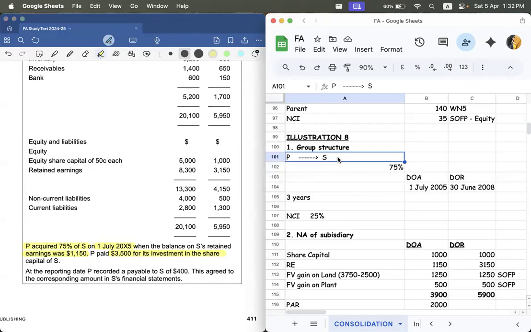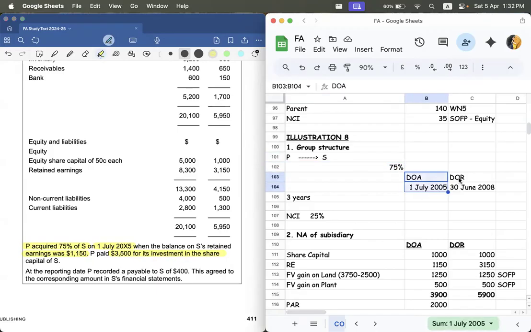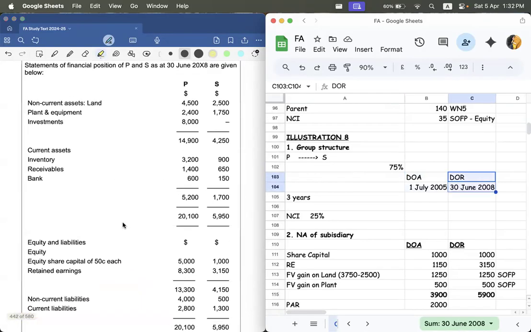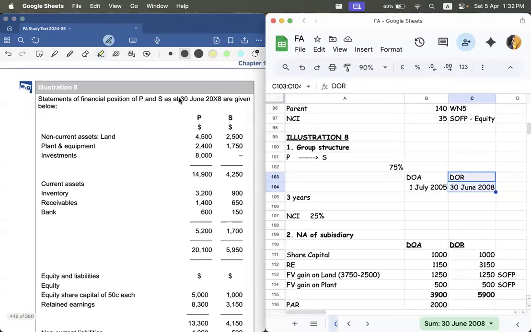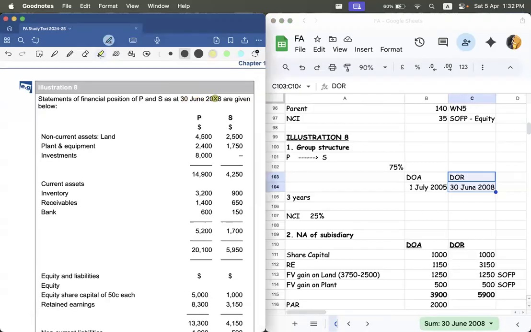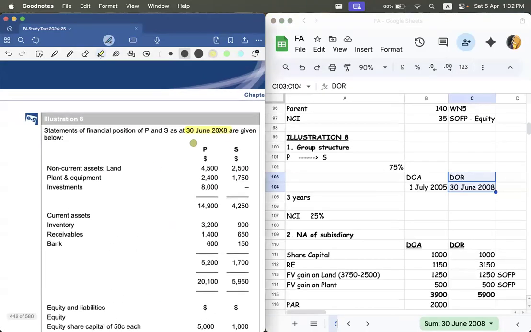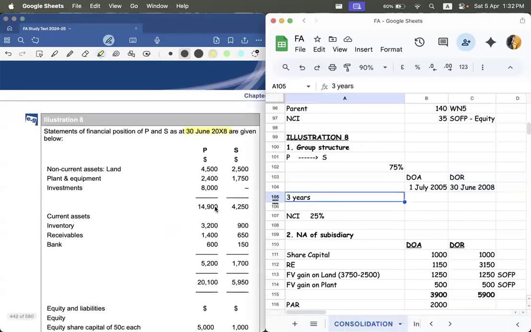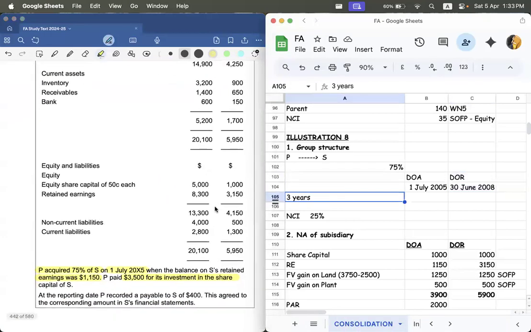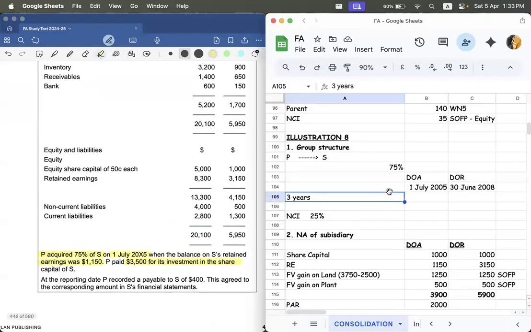So P acquired S, 75 percentage. DOA is 1st July 2005. DOR is 30th June 2008. That is given here. And when you look into it, it is a 3 years acquisition. And NCI, how much would it be if it is 75 percentage? It would be 25 percentage.